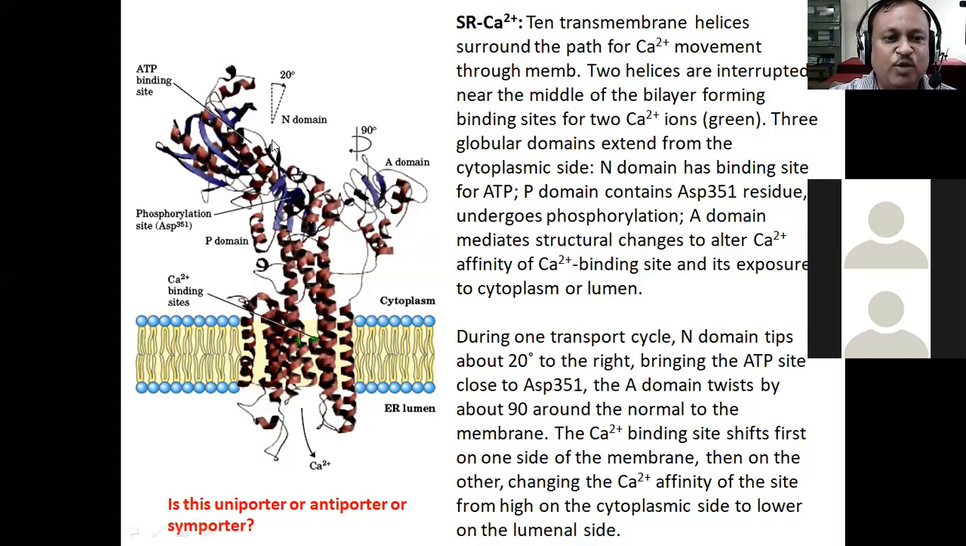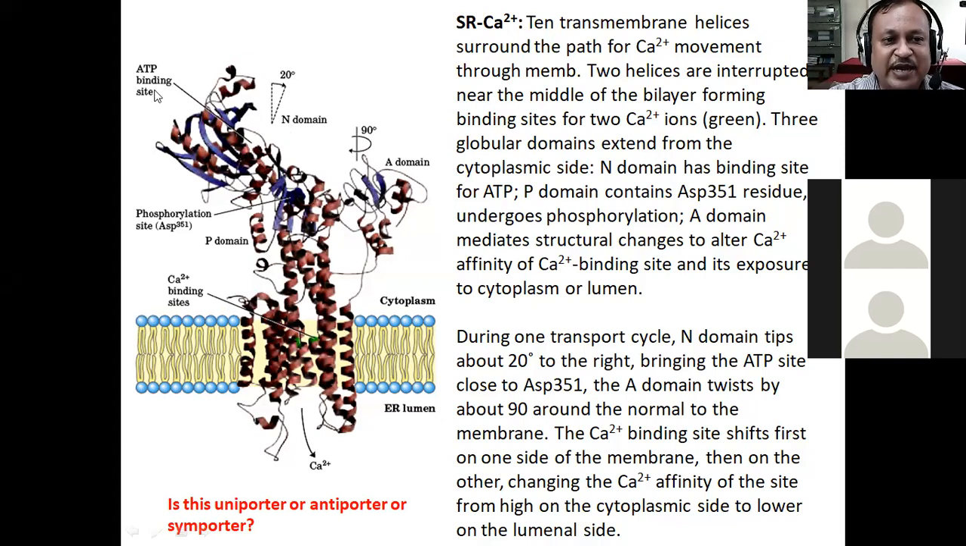There is one N domain. Can you see it here? This is the N domain. There is one A domain here, and there is a P domain at the center here. The N domain is the one which binds the ATP molecule. It is a nucleotide binding domain, and therefore it is called the N domain.